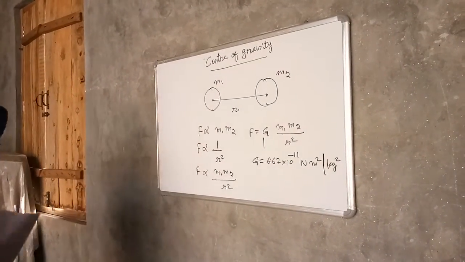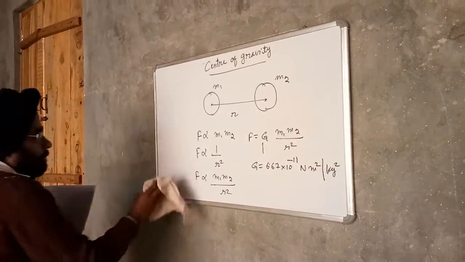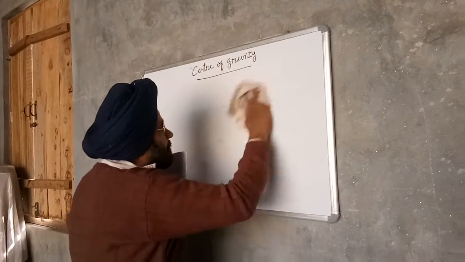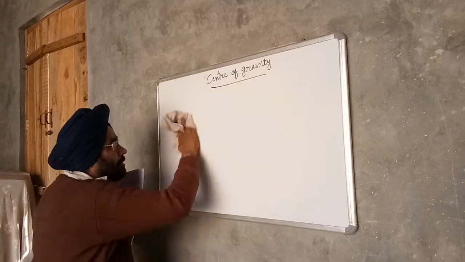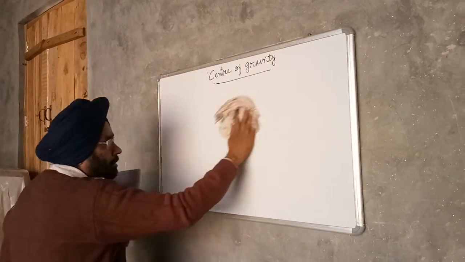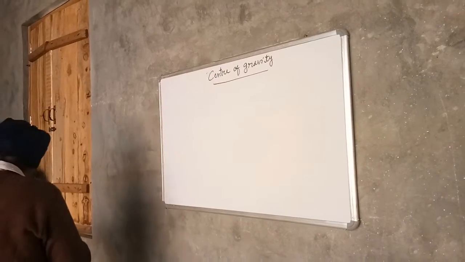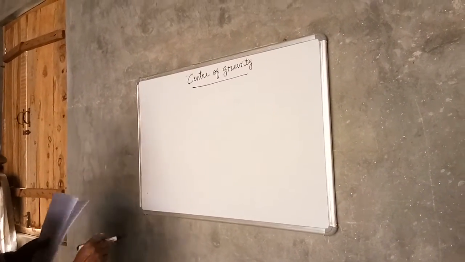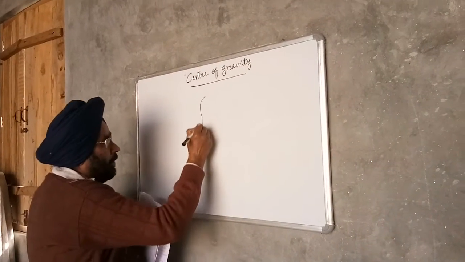So next is center of gravity. Now consider a body.